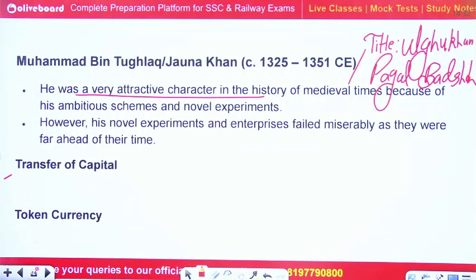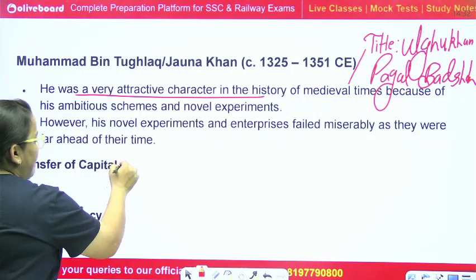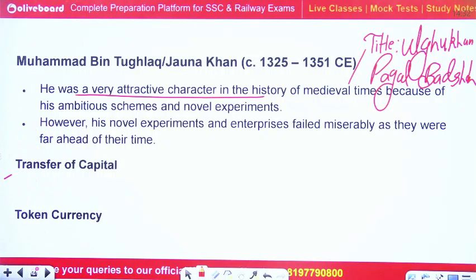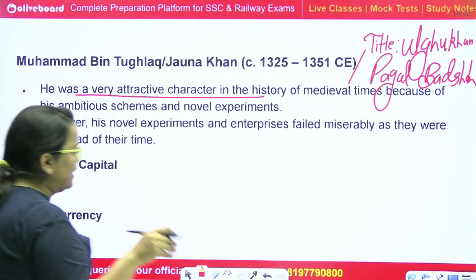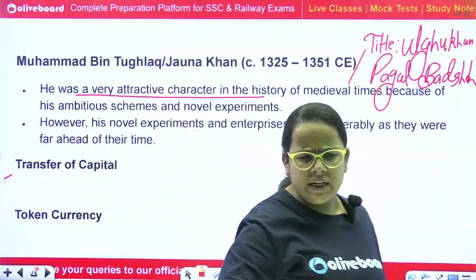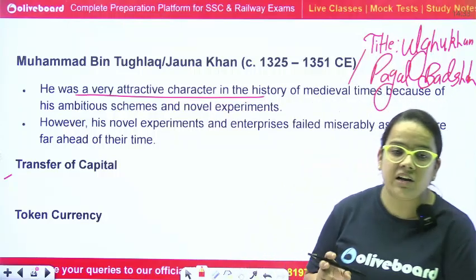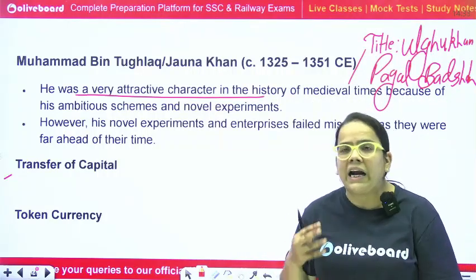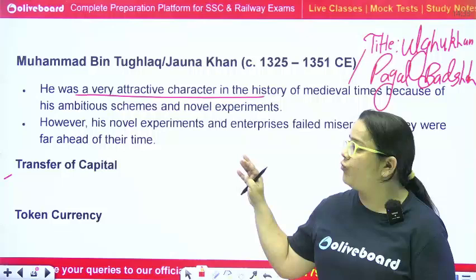First of all, when he became a ruler, he did some administrative things, and the first was the transfer of capital. Now, the whole Delhi Sultanate was running from the Delhi region, especially the traders were starting their trade or business from the Delhi region.